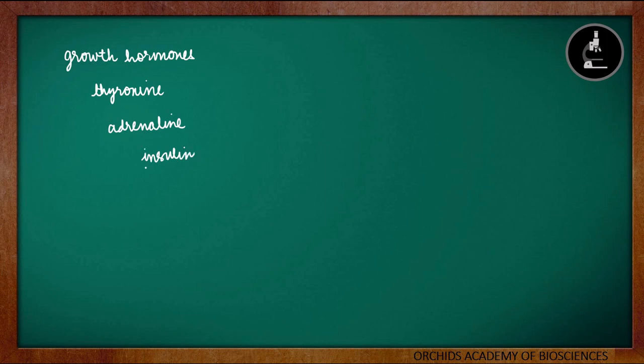But we have to remember the functions of 6 important hormones as per the NCERT, which are growth hormone by pituitary gland, thyroxine, that is by the thyroid gland, adrenaline, which is by the adrenal glands, insulin by the pancreas, and finally testosterone and estrogen. So these are the 6 hormones: growth hormone, thyroxine, adrenaline, insulin, testosterone and estrogen.